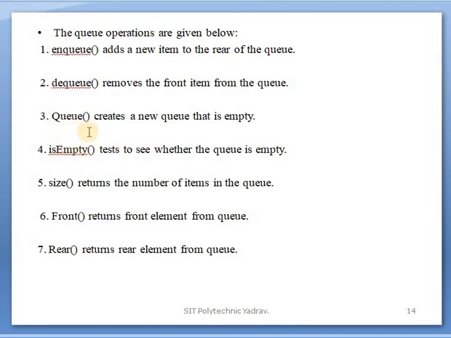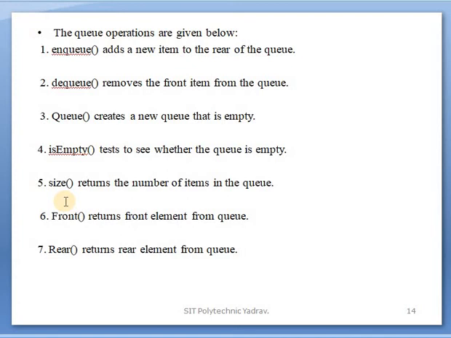Queue means creating the queue through the function. Enqueue and dequeue mean adding a new element at the rear side and removing an element from the front side. Okay, clear? These are the queue operations. These operations are done in the queue, and these are the abstract data type, meaning their own functions are used on that concept in a queue data structure.